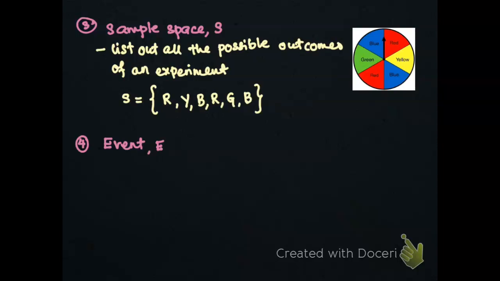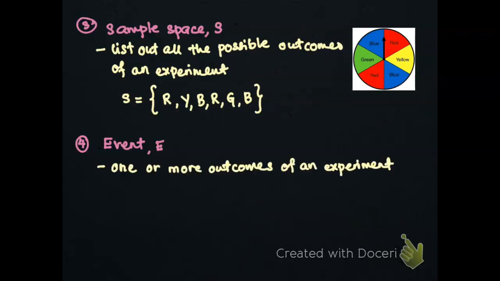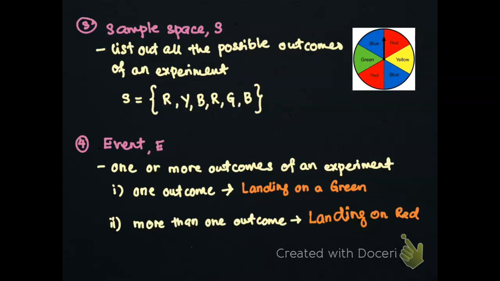After sample space is the event. An event is the information or result of one or more outcomes of an experiment. An event can be just one outcome. An example of one outcome is landing on green after spinning the spinner. And for more than one outcome, landing on red after spinning the spinner.